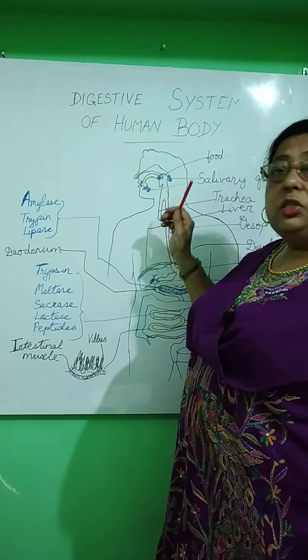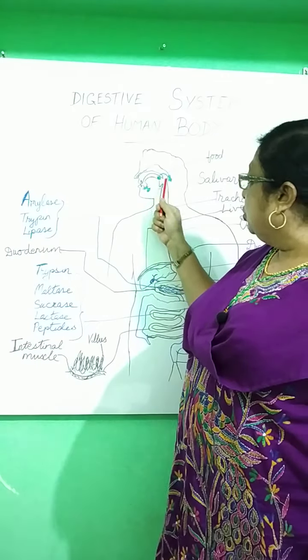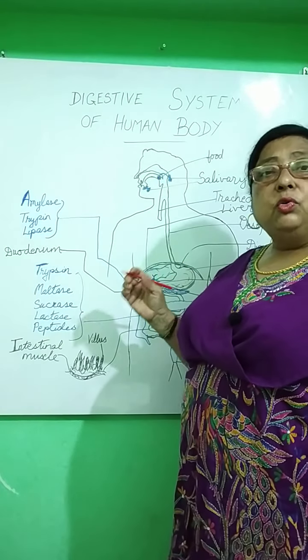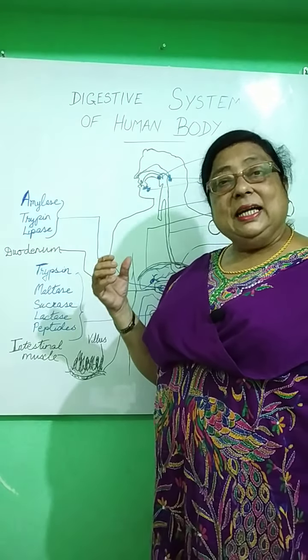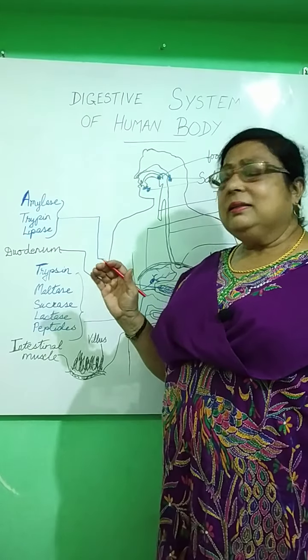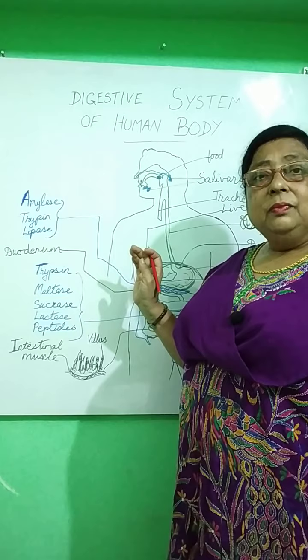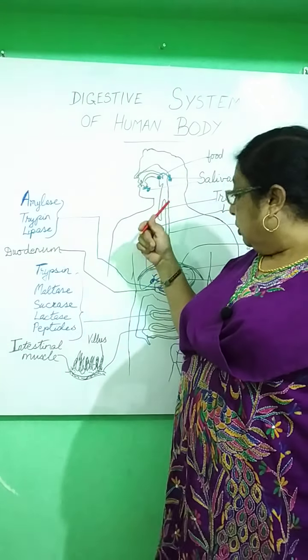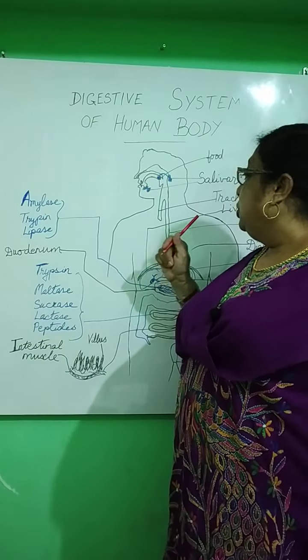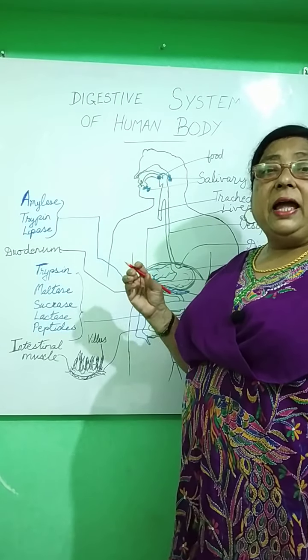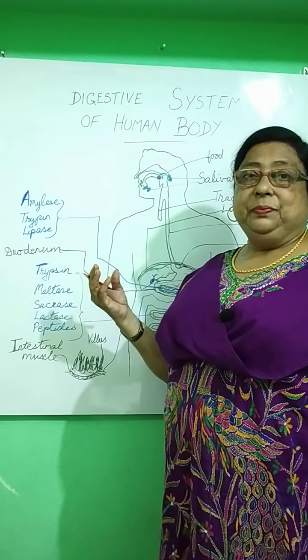Then this food, which is known as the bolus, passes through the food pipe, that is the esophagus. It is around 25 centimeters in length. Here there are no digestive enzymes acting upon the food. But the food goes through this tube-like structure, the esophagus, in a wave-like contraction and relaxation method.